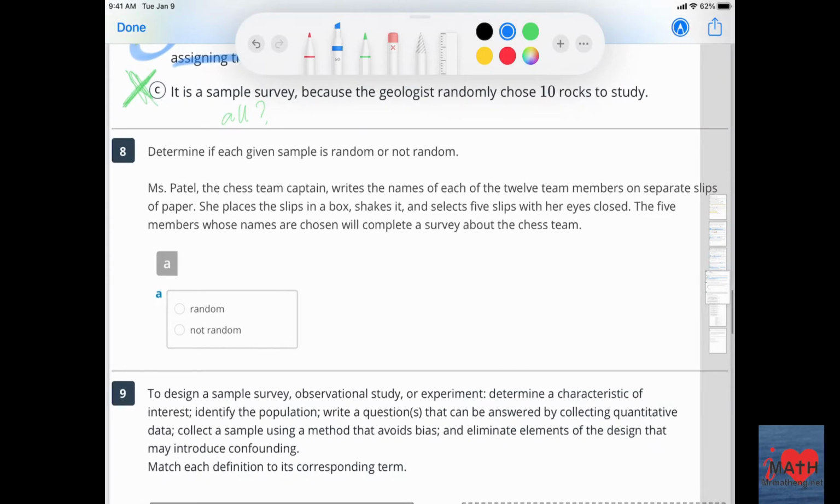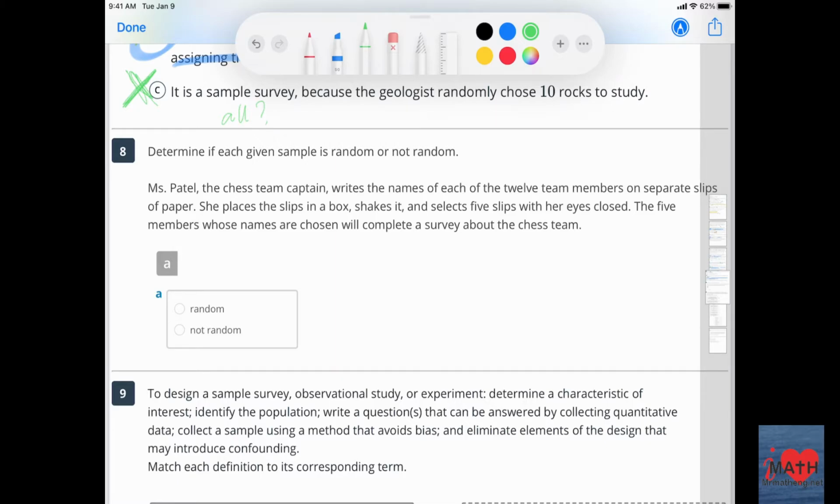All right. Number 8. Determine if each given sample is random or not random. Miss Patel, the chess team captain, writes the names of each of the 12 members on separate pieces of paper. She places the slips in a box, shakes it, and selects 5 slips with her eyes closed. The 5 members whose names are chosen will complete a survey about the chess team.